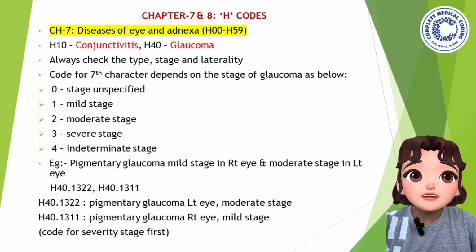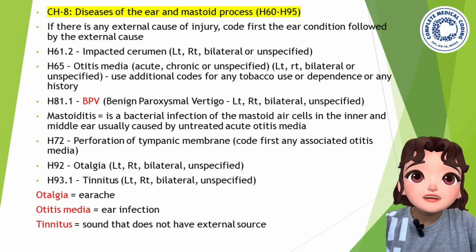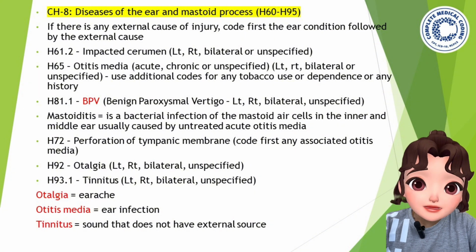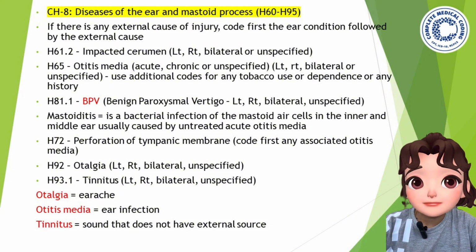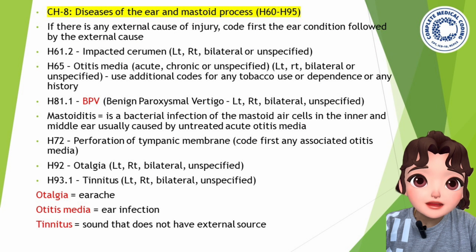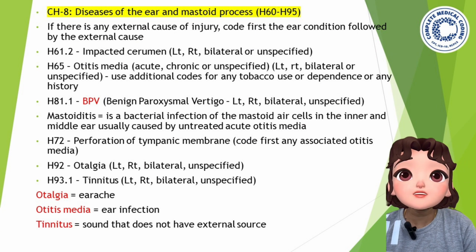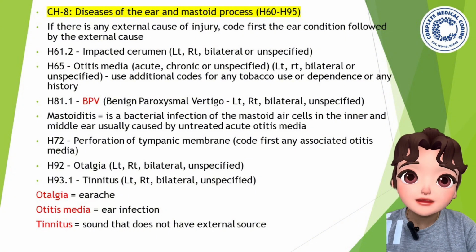Now next one, the range H60 to H95 comes under chapter 8, diseases of the ear and mastoid process. This is also simple. If there is any external cause of injury, code first the ear condition followed by the external cause.